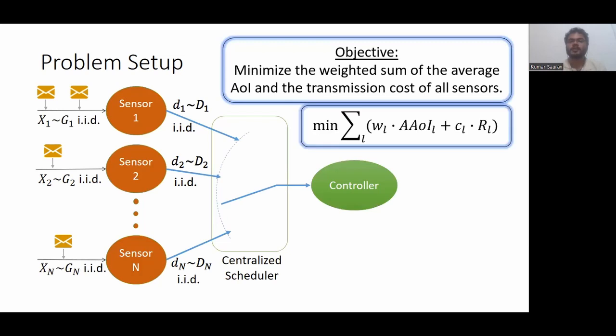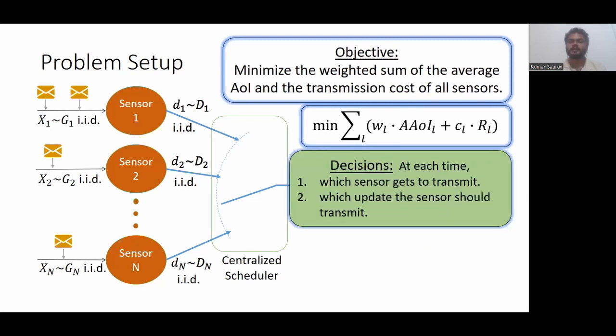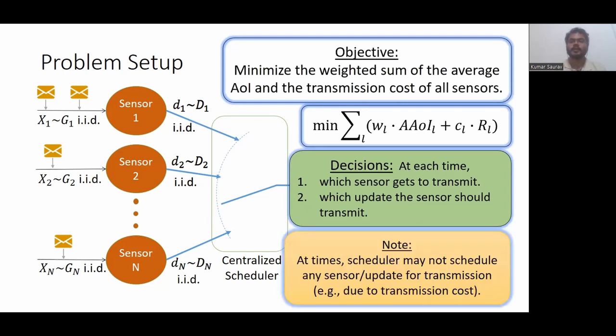And the objective is to minimize the weighted sum of the average age of information and transmission cost of all sensors, which is formally given as follows, where WL denotes the weightage of sensor L, AOIL is the average age of information of sensor L, CL denotes the cost per transmission for sensor L, and RL denotes the number of updates sensor L transmits per unit time. And the decision to make at each time is which sensor gets to transmit and which update the sensor should transmit. And the decisions have to be made based only on causal information. Now note that at times the scheduler may not schedule any sensor for transmission. This may be due to any reason, such as transmission cost.